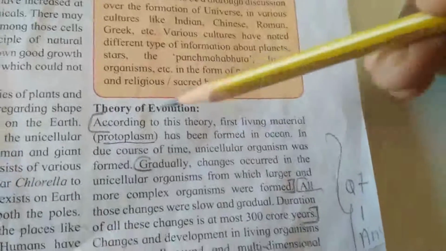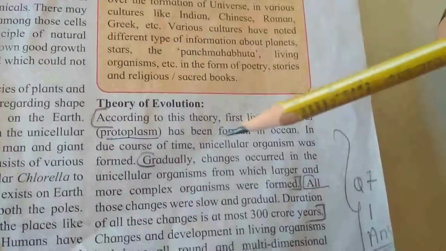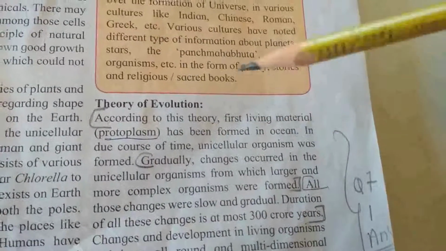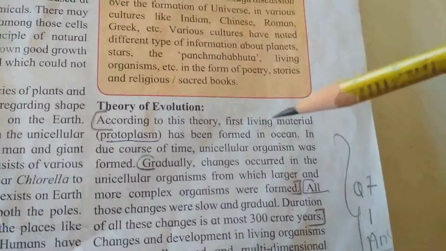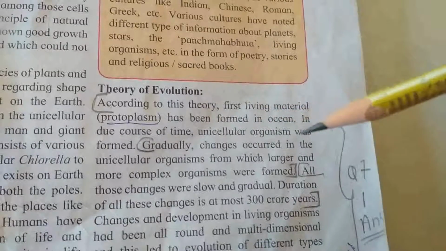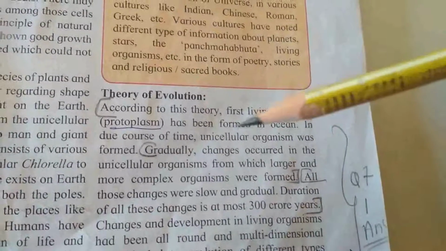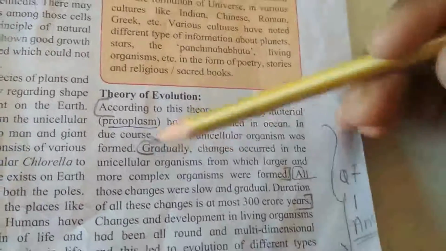Theory of evolution. According to this theory, the first living material, that is protoplasm, was formed in the ocean. In due course of time, unicellular organisms were formed. Unicellular means only one cell is present. Multicellular means more than one cell is present.